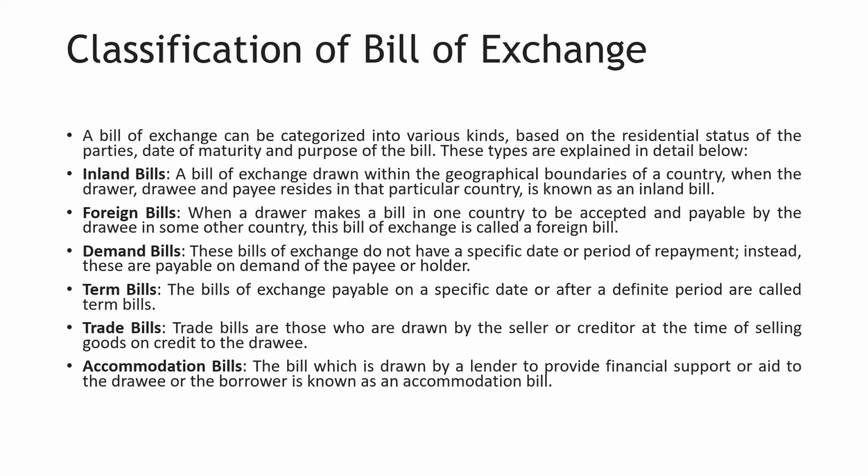Instead of the repayment date, the word demand will be written there. So when the person demands the money, at that time the amount should be given. That is a demand bill. These bills of exchange do not have a specific date or period of repayment. Instead, they are payable on demand of the payee or holder.